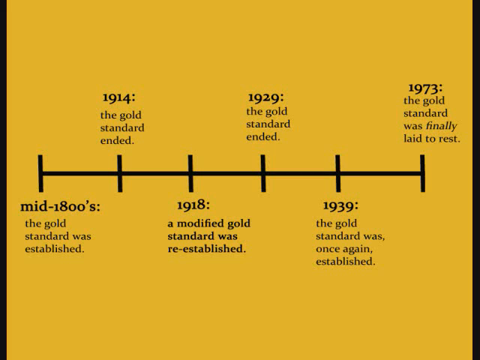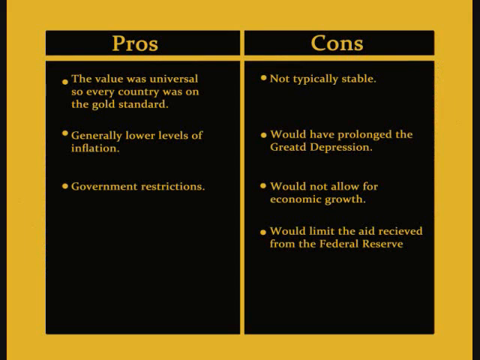However, the link to gold created an immense amount of inflation and stagflation on the US dollar, and in 1973, the link between the dollar and gold was officially broken, starting a period of economic growth and low inflation for most countries. Some pros of the gold standard were that gold retains a value that has been recognized across the globe throughout history. Gold has real value due to its beauty, usefulness, and scarcity.